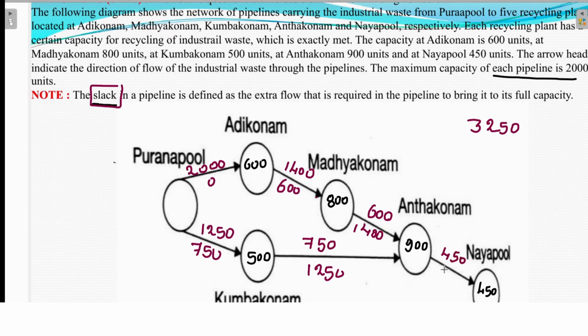So here the gap will be 1550, that is the slack. That will be your diagram. I'm just explaining a diagram. I hope from this concept you understand what slack means and what the pipeline concept of data interpretation is. Based on this, we will solve some questions, and then you will understand how to solve them. So let's take the first question.